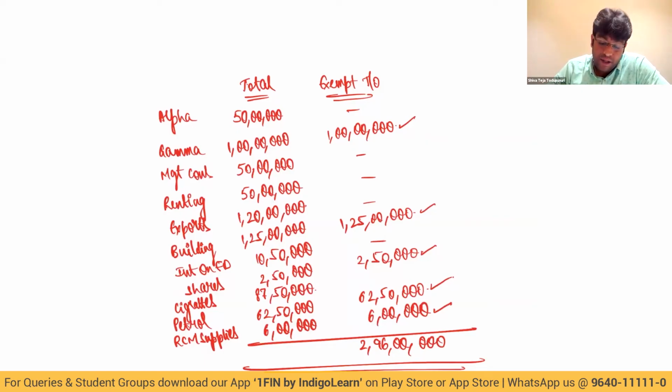Small number difference. 50 lakhs plus 1 crore plus 50 lakhs plus again 50 lakhs plus 1 crore 20 lakhs, 1 crore 25 lakhs, 10 lakhs 50,000, 2 lakhs 50,000, 87 lakhs 50,000, 62 lakhs 50,000 plus 6 lakhs.